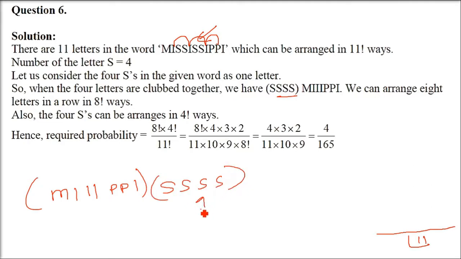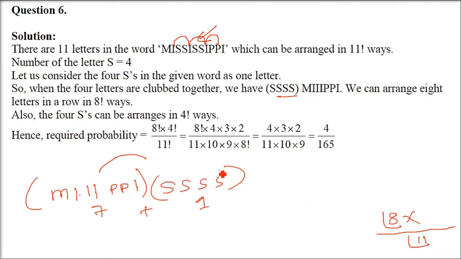Because all the S's have to be together, I am counting them as 1. Others, how many are there? We have 7 here. So 7 plus 1. This is 7 and this is S, S, S, S as 1. So 7 plus 1 is going to be 8. I'm just adding this 1 because I took S, S, S, S as 1. Now this can be arranged in factorial 8 ways.